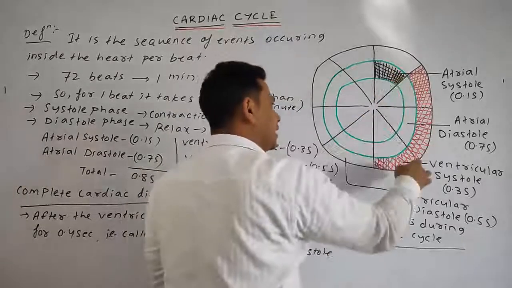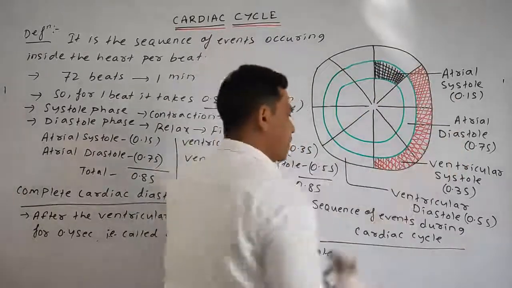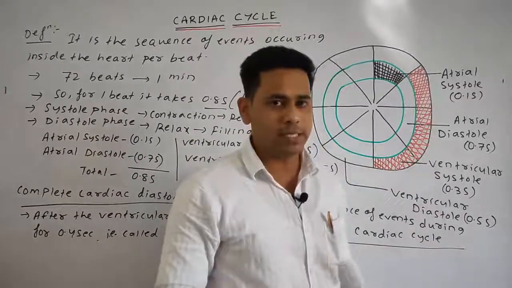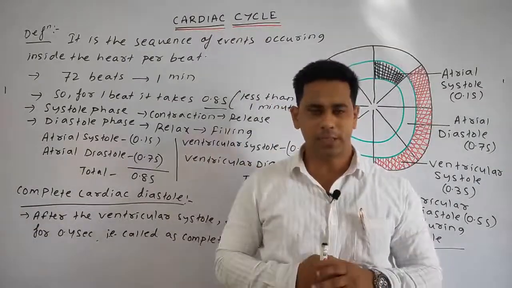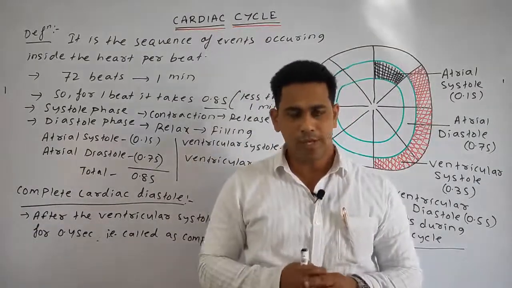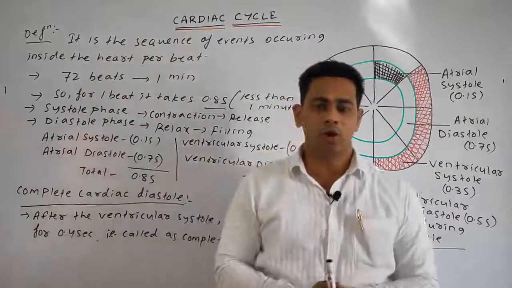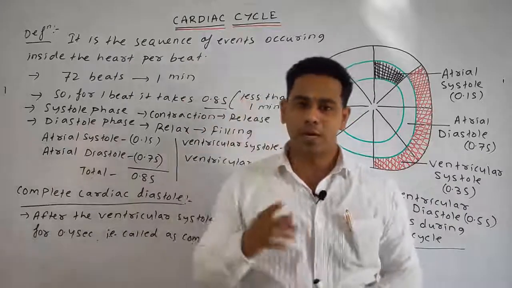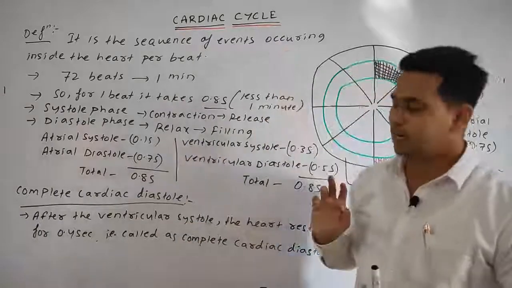Atrial systole and diastole, it is also taking place in the 0.8 second. Ventricular systole and ventricular diastole, it is also being carried out in the 0.8 second. So all the events are being carried out cumulatively, or simultaneously. Okay, so this is the sequence of events that occurs in one beat, which is 0.8 second, or less than 1 minute, that is known as the cardiac cycle.